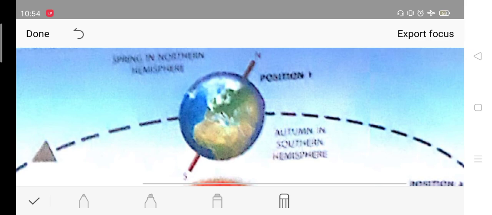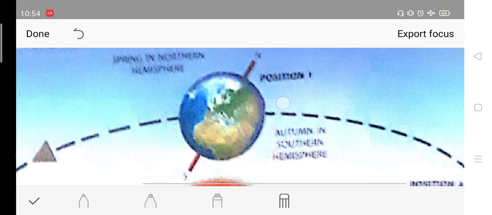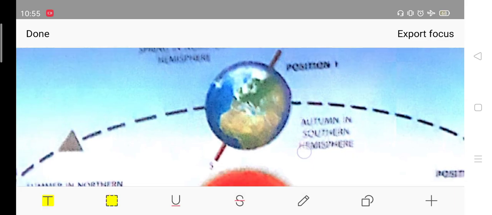At this time the earth will receive an equal amount of sunlight, since the equator is receiving the sunlight now. Okay, the upper portion will have spring, the lower portion will have autumn.